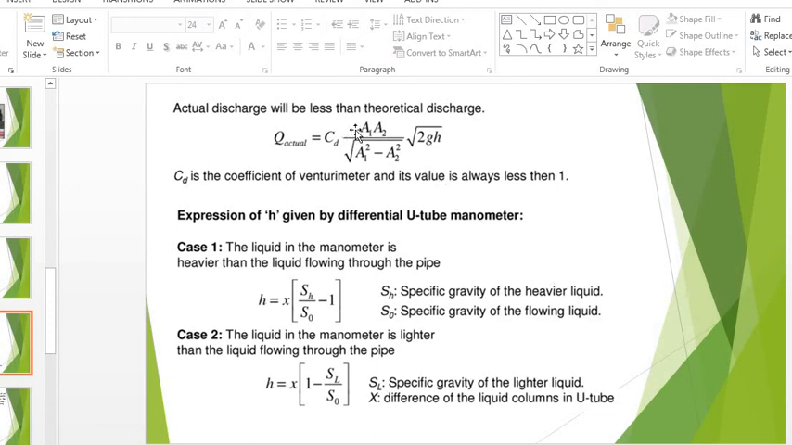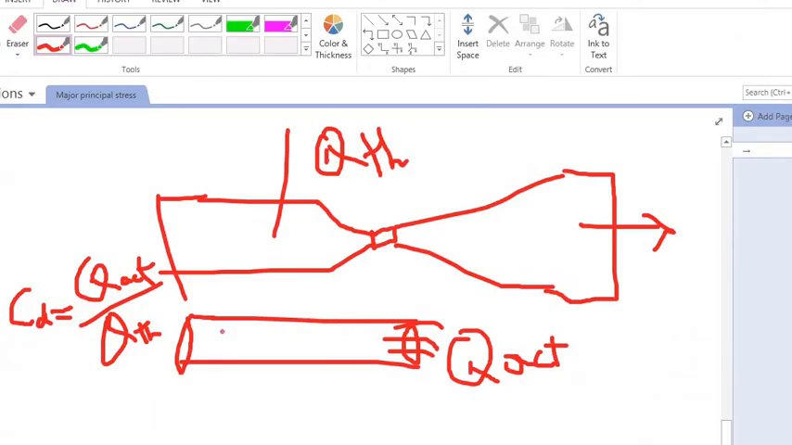Now Q theoretical is what? A1 into A2 upon under root of A1 square minus A2 square into under root of 2gh. So what is A1, what is A2, what is g, what is h? If this is a Venturi meter, this is the inlet pipe. So A1 is the area of the inlet pipe. For A1 there will be a diameter, say D1, and through this diameter I will calculate the area A1.